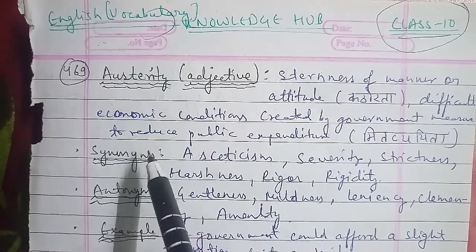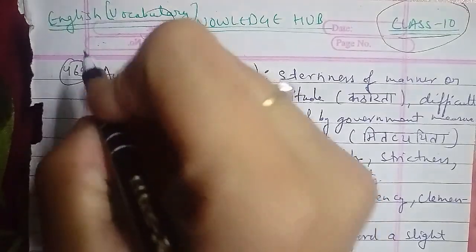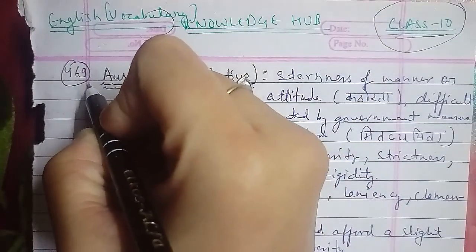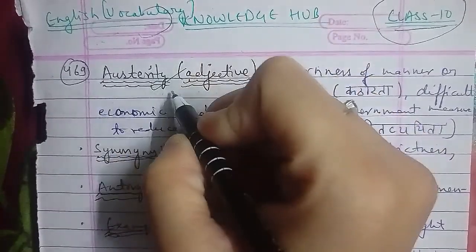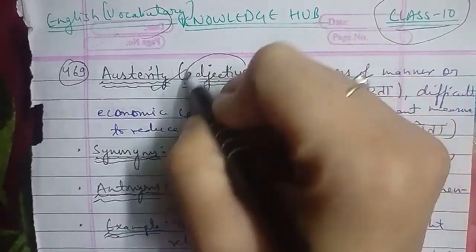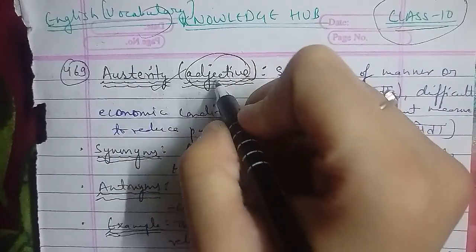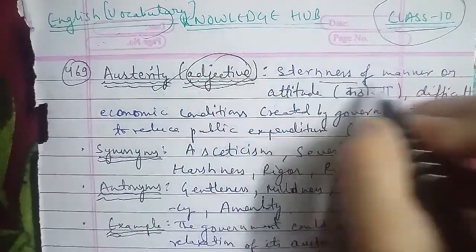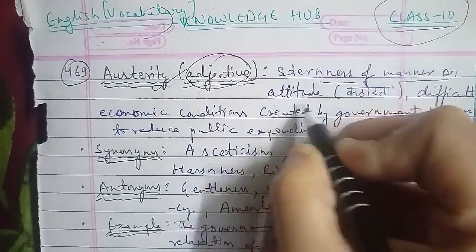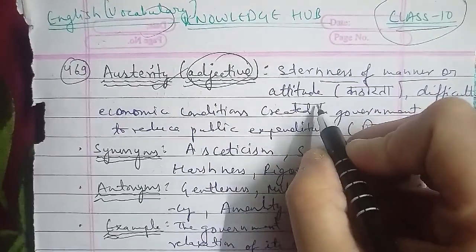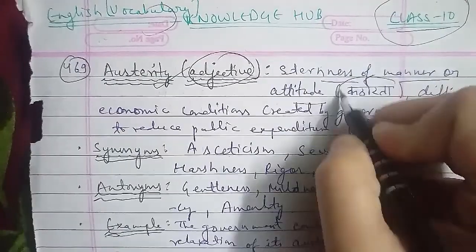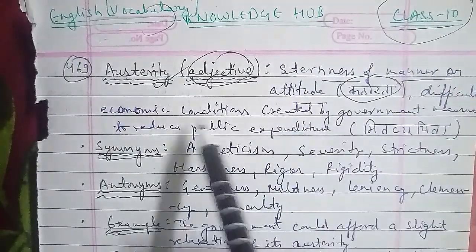Now we discuss the 469th word here, that is austerity. Austerity is a word that is used as an adjective here, and the meaning of austerity is sternness of manner and attitude, जिसे हम कहते हैं स्टर्नेस, या फिर एटीट्यूड दिखता है जिसे हम कहते हैं कठोरता in Hindi. तो austerity is directly meant in Hindi, that is kathorta.